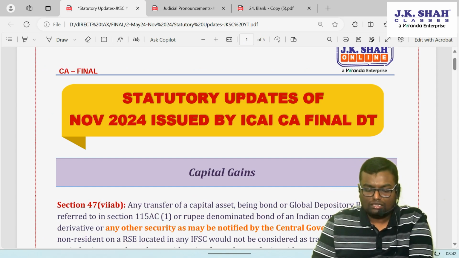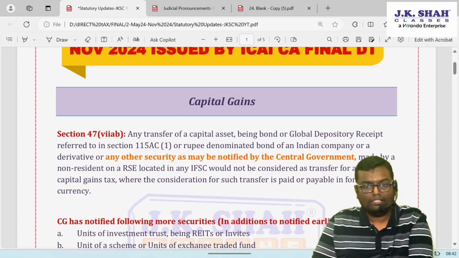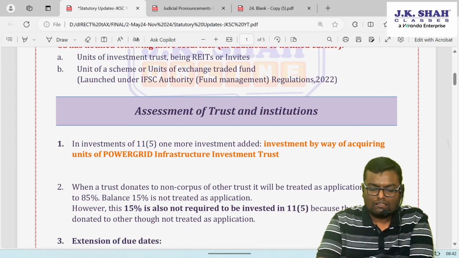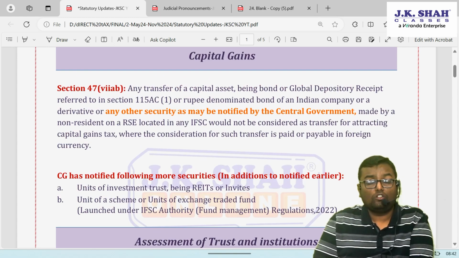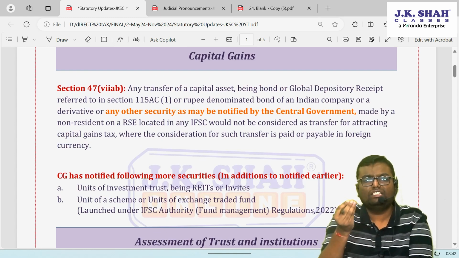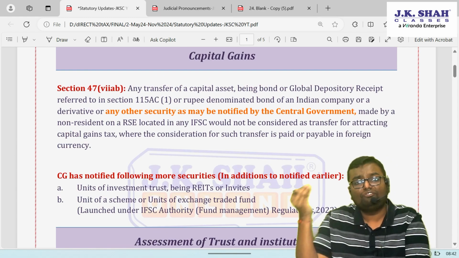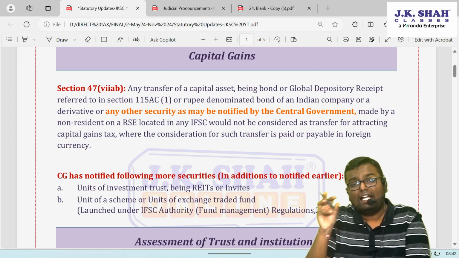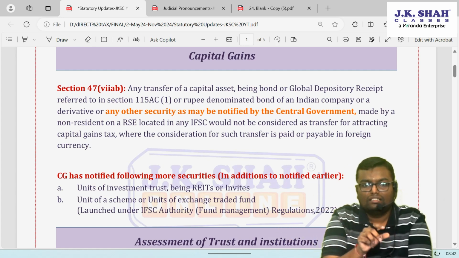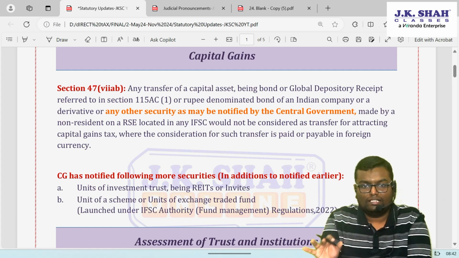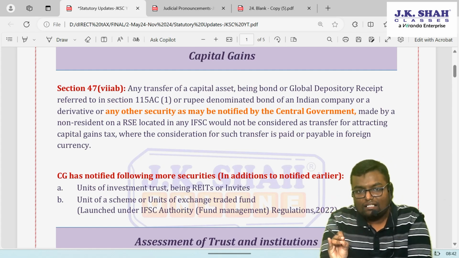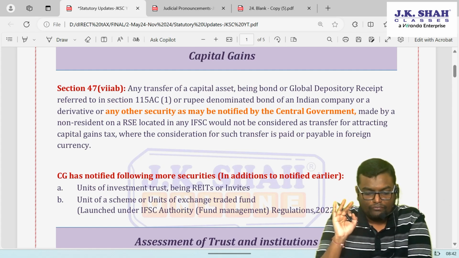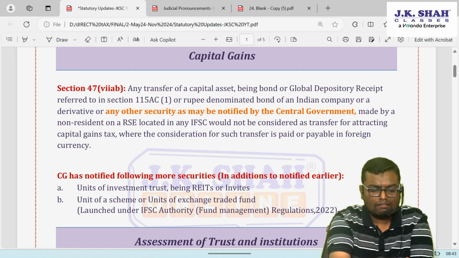The very first chapter, capital gain, in which a statutory update is there. Section 47 clause 7AB. Now first of all, we know that if a non-resident transfers some specified asset on a recognized stock exchange in IFSC and the transaction is done in foreign currency, then that particular capital gain is exempted. Now what are those assets which need to be transferred?